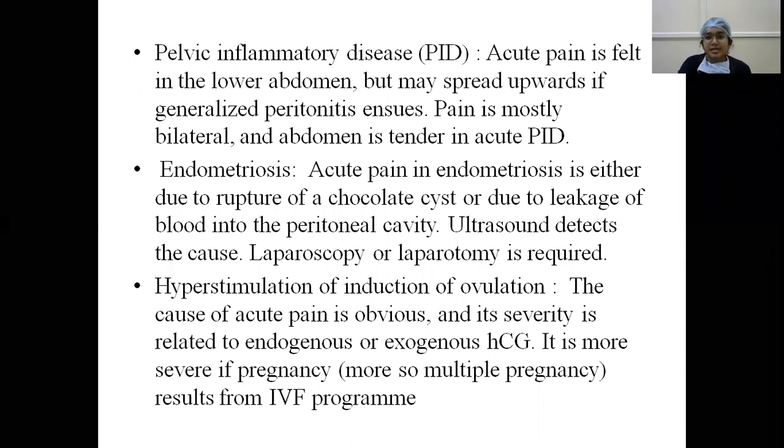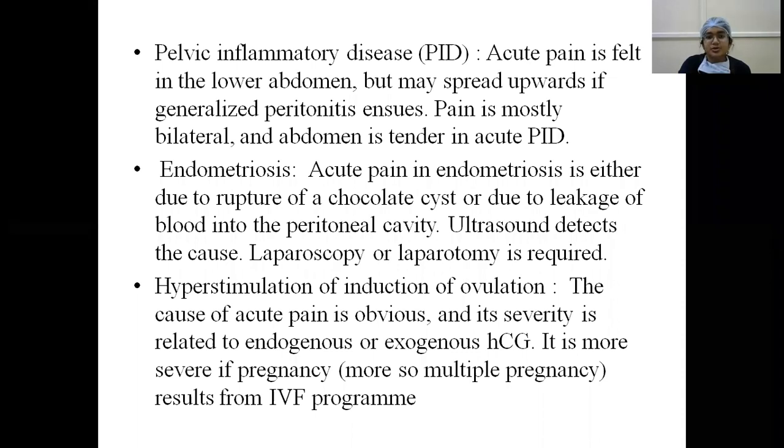Endometriosis. Acute pain in endometriosis is either due to rupture of the chocolate cyst. Chocolate cyst is endometriosis in the ovary, which in turn forms into a cyst. We will discuss this in the topic endometriosis. Or pain in acute endometriosis may be due to leak of the blood into the peritoneal cavity. Ultrasound detects the cause, and laparoscopy or laparotomy may be required for treatment.